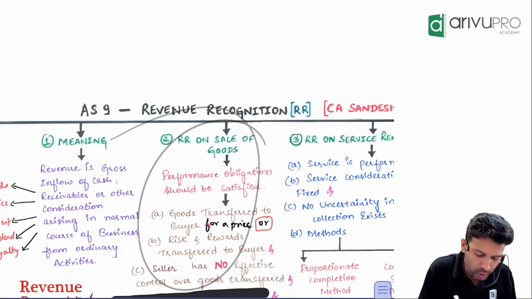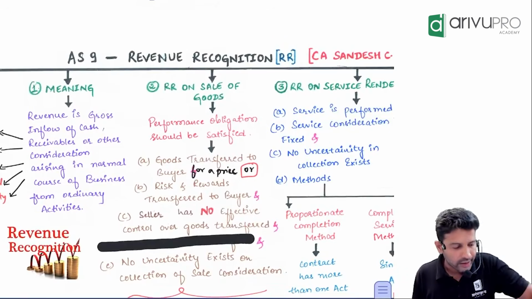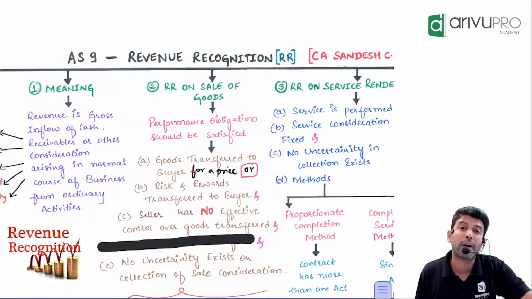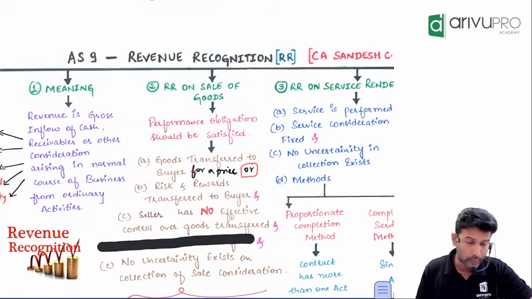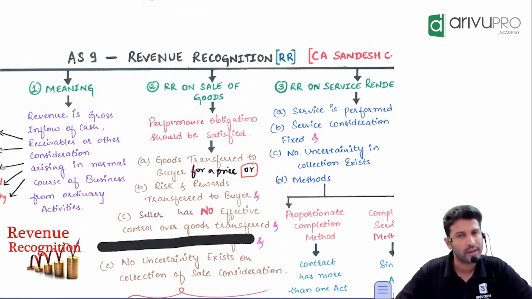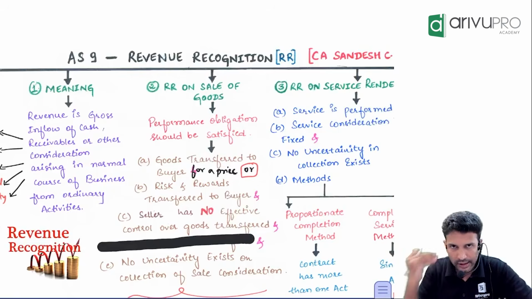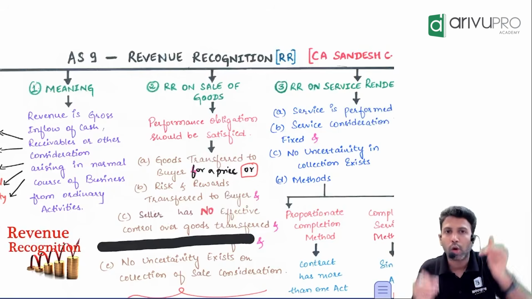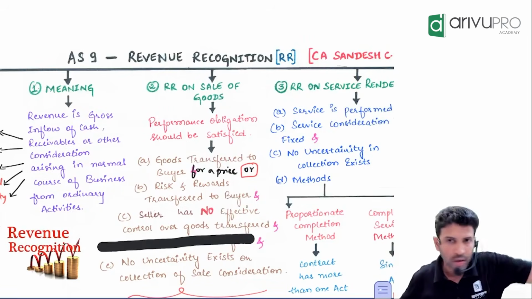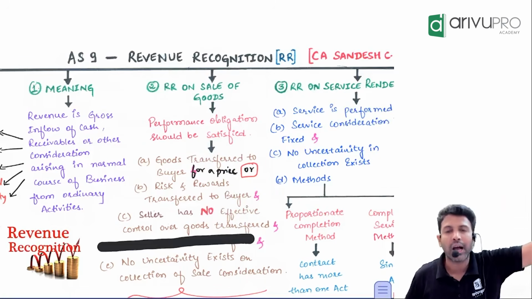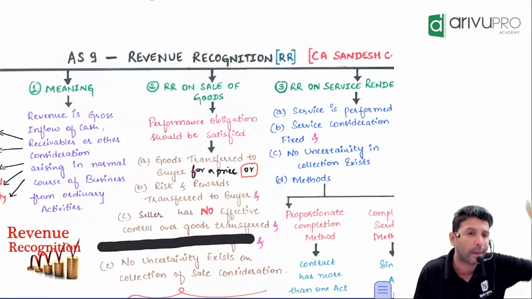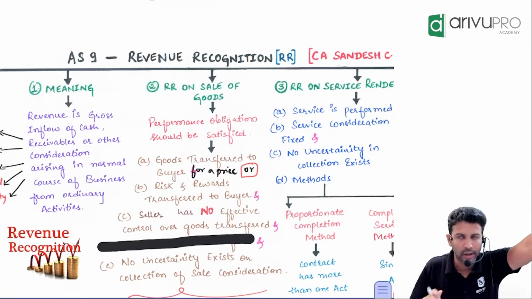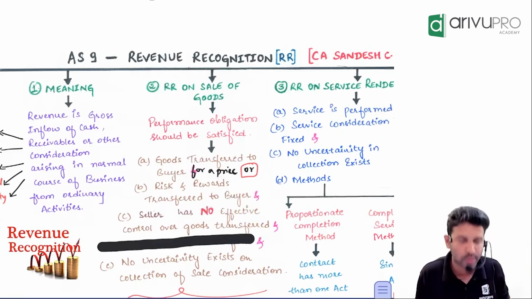All right, revenue relating to the goods. You can recognize revenue relating to the goods when the performance obligation is satisfied, when PO is satisfied. So when can you say the performance obligation is satisfied? You can say PO is satisfied when certain conditions get satisfied. One, goods are delivered to the buyer for a price. Goods are transferred to the buyer for a price. I'll tell you the meaning of it; first, I'll call out the condition. Or, risk and reward have been transferred to the buyer.